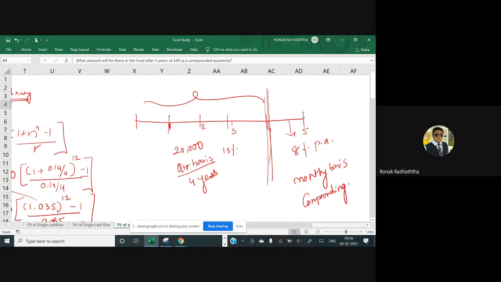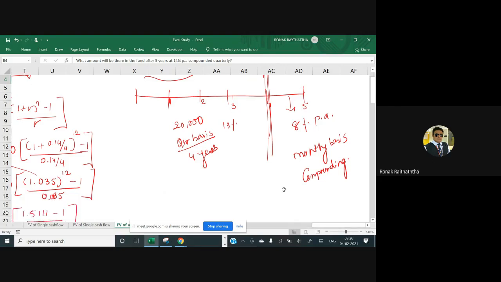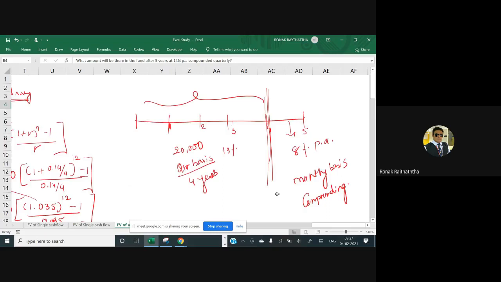So once this timeline is entirely clear, we can move ahead. Identify that the initial 4 years are going to be our annuity period. This is our annuity. And once the annuity gets over, it would be converted into a single transaction in the same manner we had done in the last question, but the compounding frequency of both these time periods will be different.